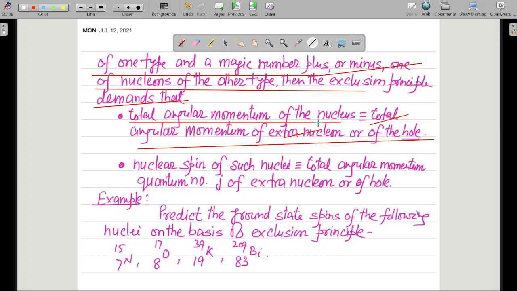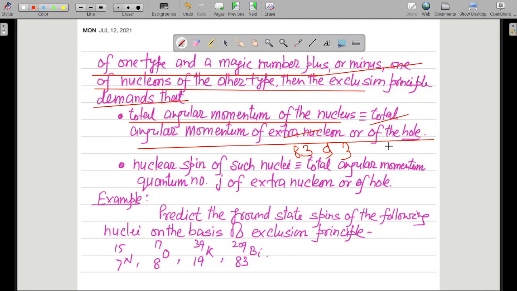Extra nucleon, when the other type of nucleon has one magic number more. Extra nucleon means the number of nucleons is, suppose 83, that is 82 plus 1. Suppose 9, that is 8 plus 1. Suppose 3, that is 2 plus 1. So in all these cases we have an extra nucleon.